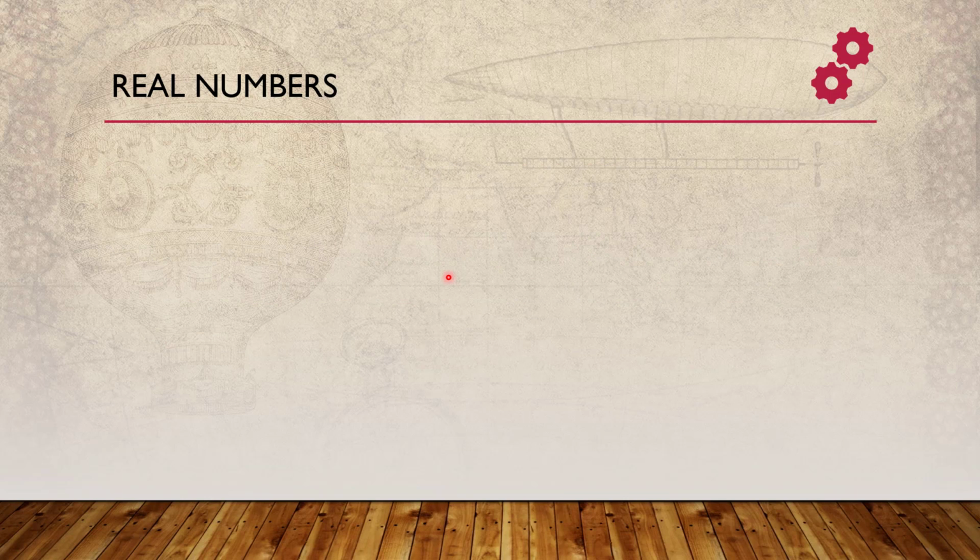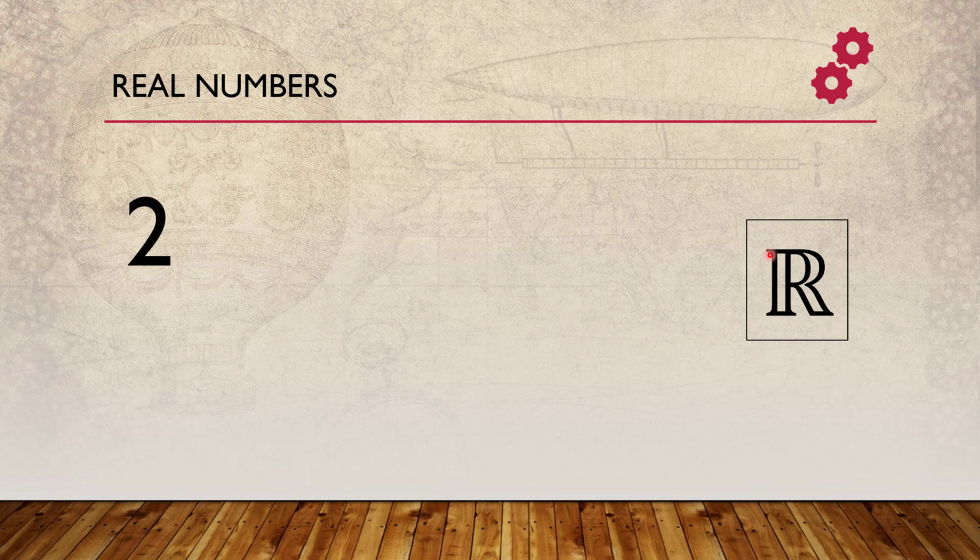So let's take an example of real numbers, okay. We all know about this particular set over here, the set R, the set of real numbers. Let's take a real number 2, and another real number 4. If we add them together, we get 6, which is another real number, correct?